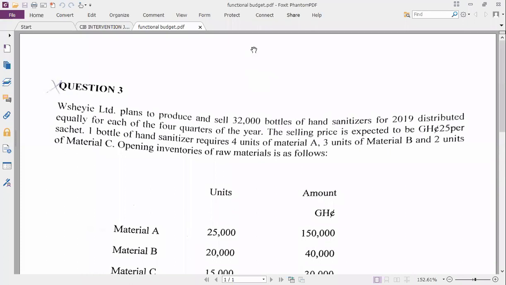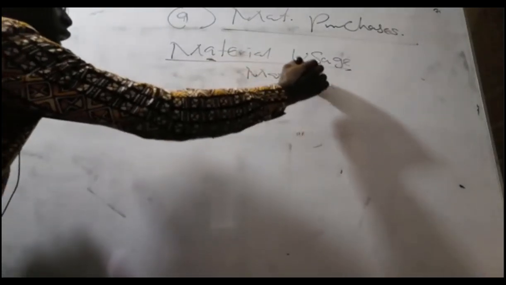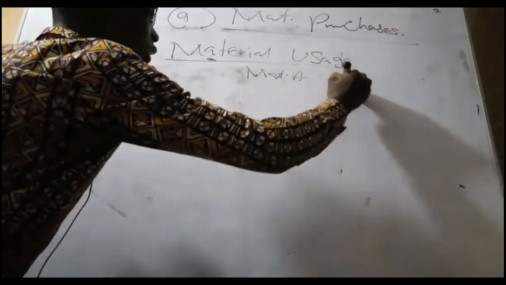So I'll write the names of the materials: material A, material B, finally material C. Because I am dealing with material usage, I have to start with materials. If I am dealing with sales or production, I'll start with the units, the product itself. So the production budget talks about the product itself, but the material usage talks about materials.